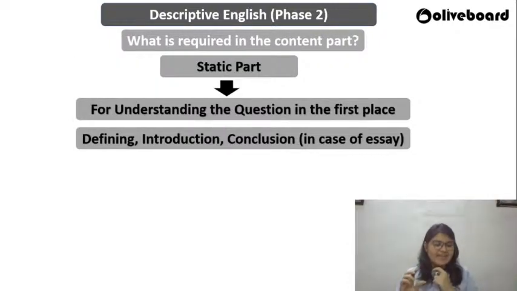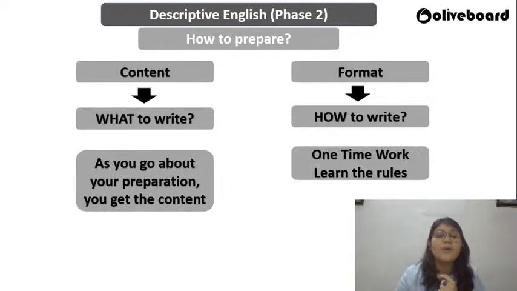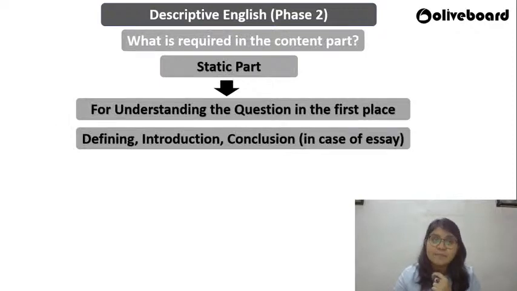It's going to be a very crisp session, wherein I'll quickly tell you what is expected of you when you talk about precis writing and reading comprehension. Before that, let us concentrate a bit more on the content part. As I told you, when you're preparing for descriptive English, there are two areas: one is the content part and the other is the format part. The format part we'll cater to. The content part also has two categories under it: one is the static part and the other is the current affairs part.